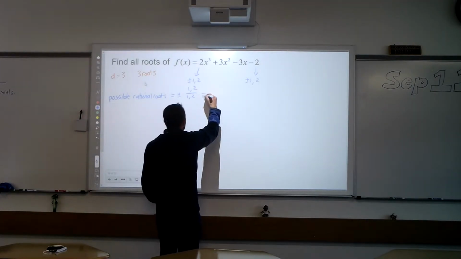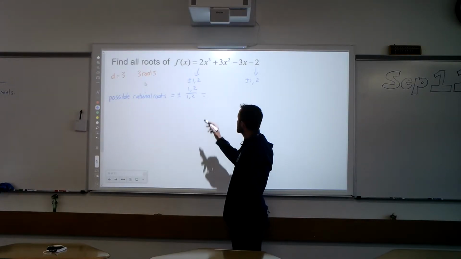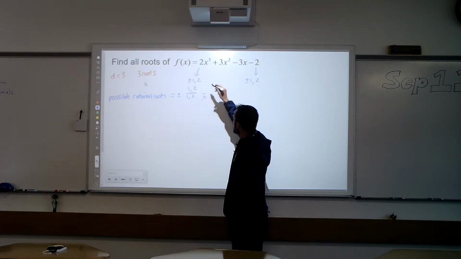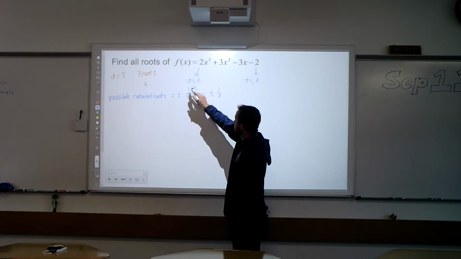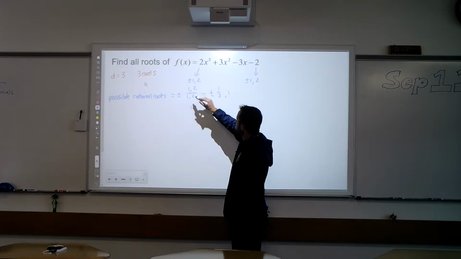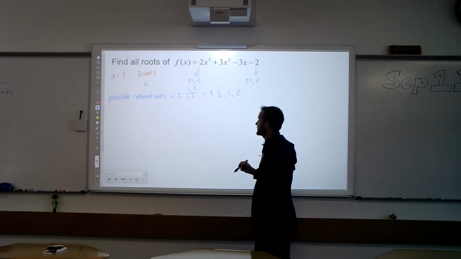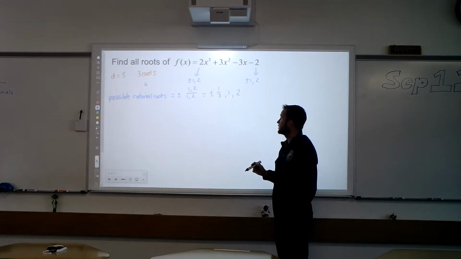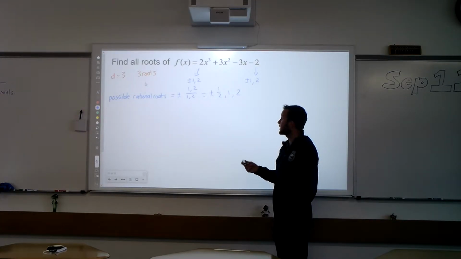So when we write this out, we have to look at all possibilities. I usually try to do the smaller numbers first. Our smallest number here is 1 over 2, which is 1/2. Then if I do 1 over 1, that gives us 1. We do 2 over 1, that gives us 2. And then if we do 2 over 2, that's going to give us 1 again, and we already have it. So right here we have 6 numbers that could be roots. And again, we're going to have 3 that actually are roots.